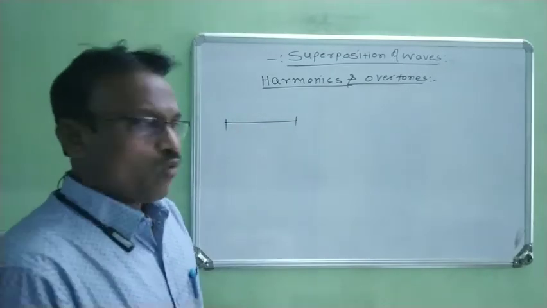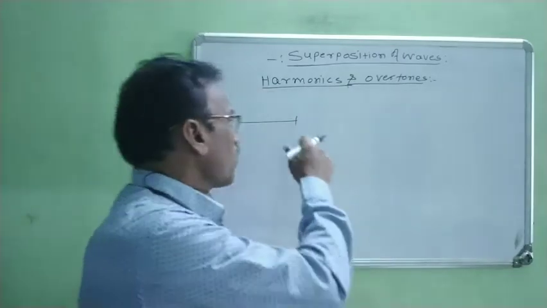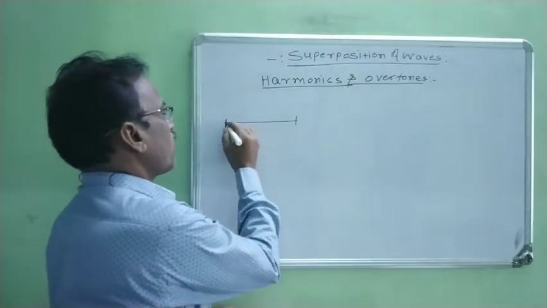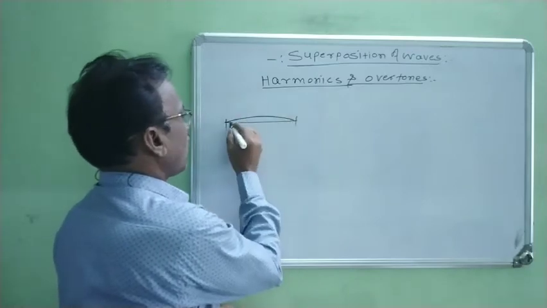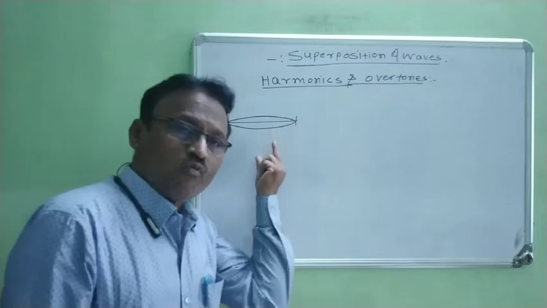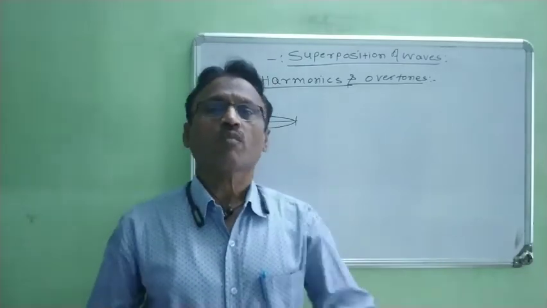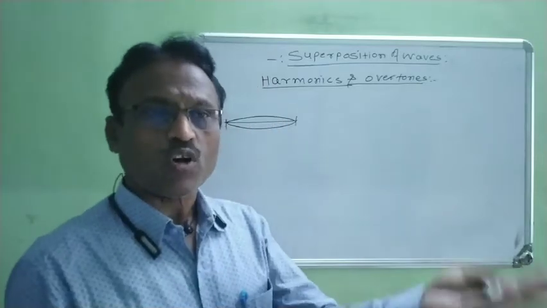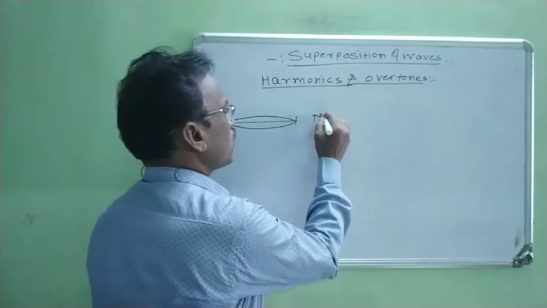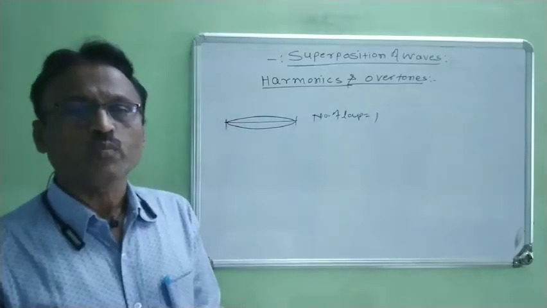Now when this string is plucked, it vibrates, and after vibration of this string it produces a number of loops. In this case the number of loops is 1.